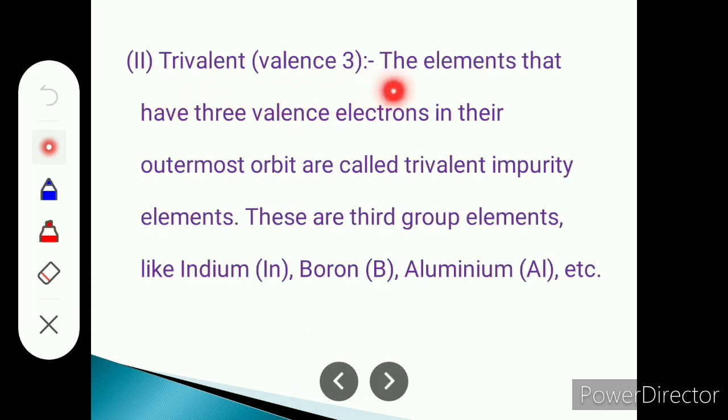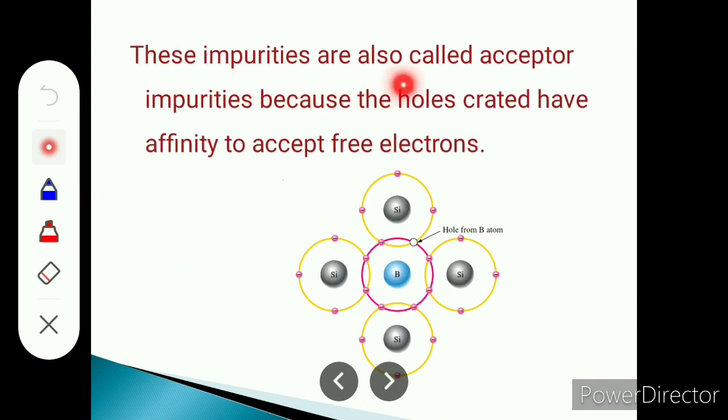Trivalent means valency 3. The elements that have 3 valence electrons in their outermost orbit are called trivalent impurity elements. These are third group elements like indium, boron, aluminum. In their outermost orbit the 3 electrons are there, therefore their valency is 3. These impurities are also called acceptor impurities because the holes created have affinity to accept electrons.